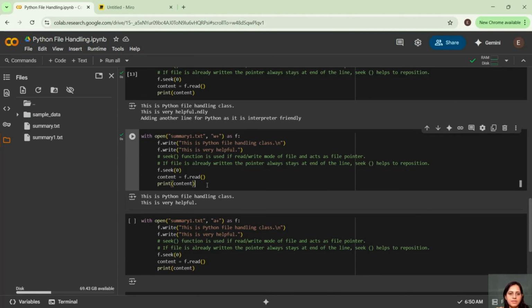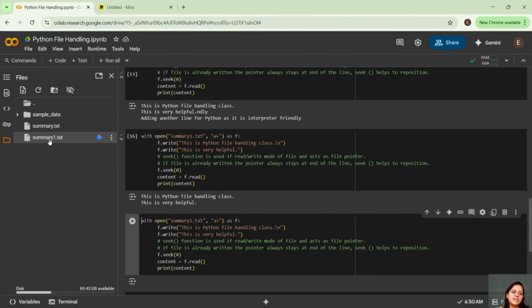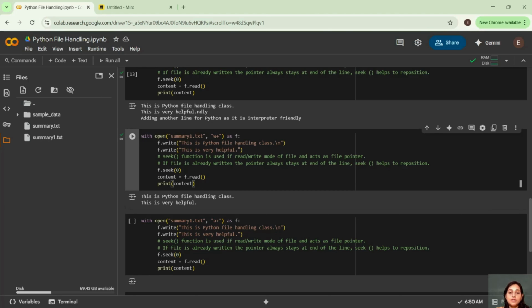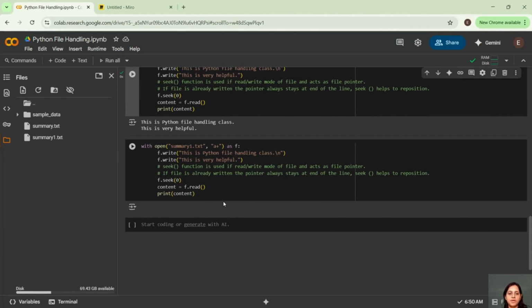See, it has created another file here. What I want to tell you, guys, is that the write operation must be done very carefully. Instead, you can use append operation. Append means it will always add the lines at the end, and you will not lose your data. That's what I want to convey.